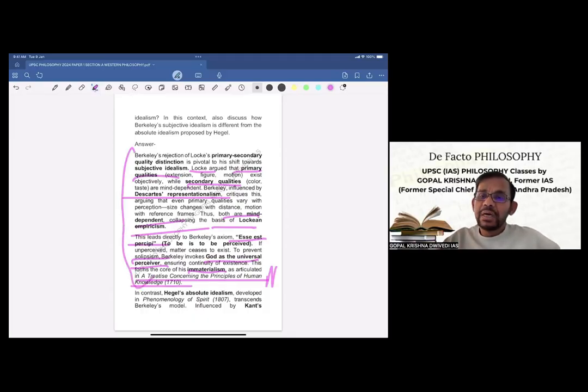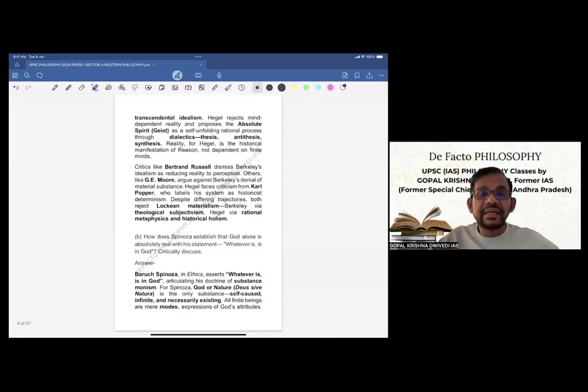Now we'll go to the second part, that how Berkeley's subjective idealism is different from Hegel's absolute idealism. In contrast, Hegel's absolute idealism, developed in, again his book, Phenomenology of Spirit, transcends Berkeley's model. Influenced by Kant's transcendental idealism, Hegel rejects mind-dependent reality and proposes the absolute spirit.